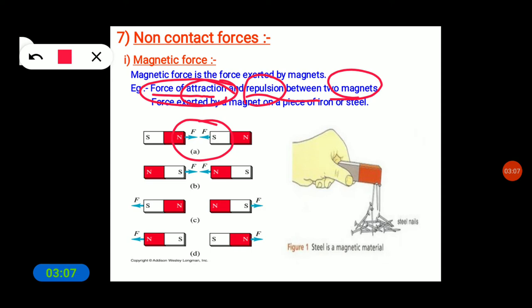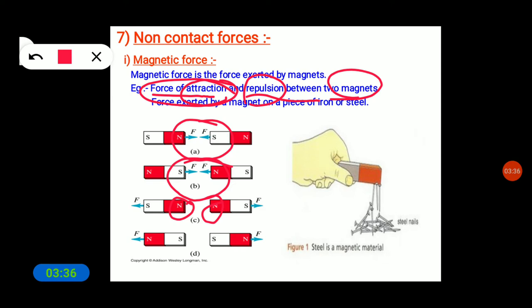Whereas in the force of attraction, what will happen? Unlike poles, north and south pole, attract each other. Whereas like poles, like two north poles, repel each other. Repel means they do not attract each other.